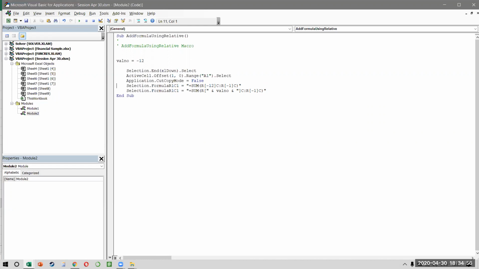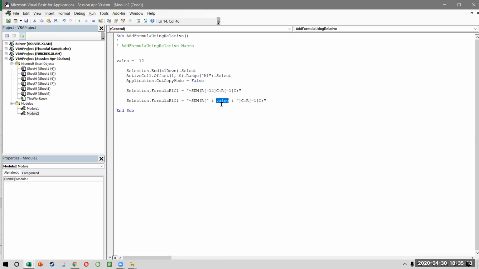This was my original formula, everyone, and this is the new one I've created. All I've done is take the first part on the left, add the val number, and then add the rest of the formula. So I've split my formula into two parts, and in the middle of those two parts I've added this val number.